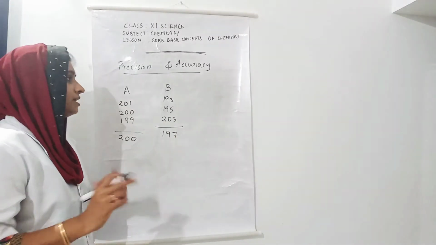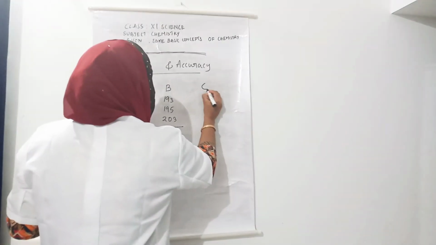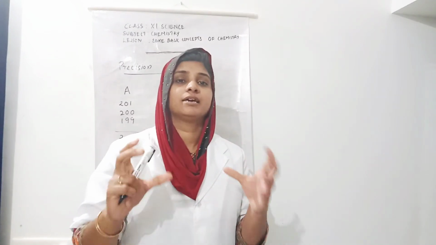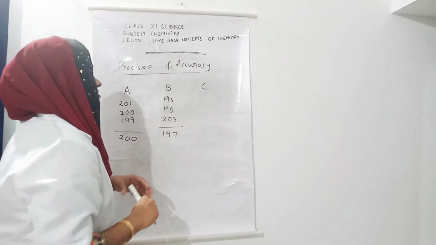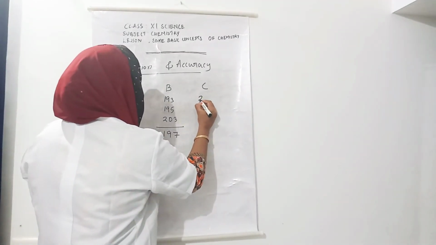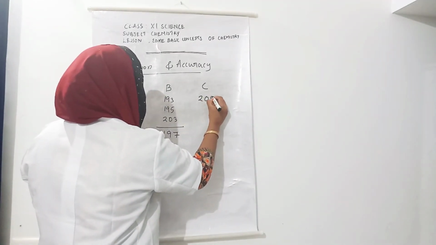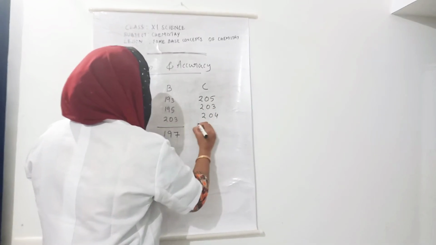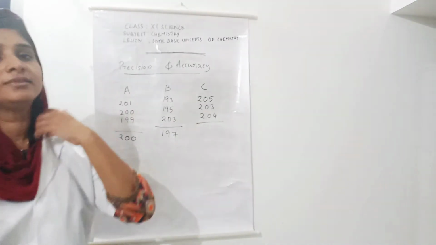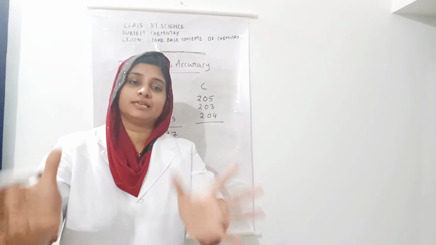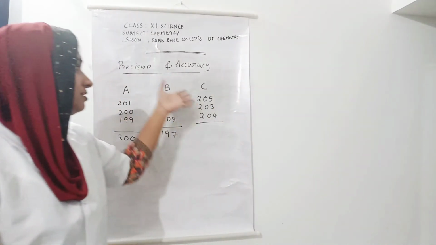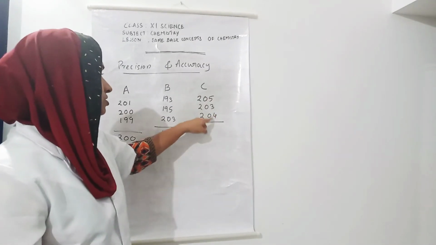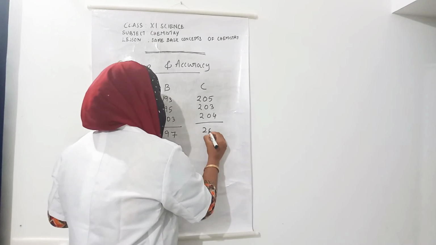Next, Shuhaib. His numbers are 205, then 203, 204. In 3 chances he got the numbers like this. I calculated the average, so 204 would be the average.